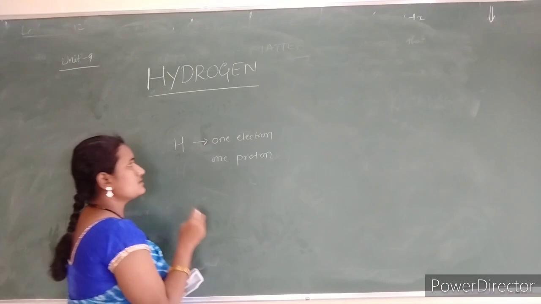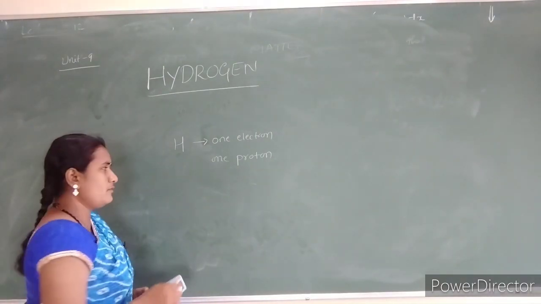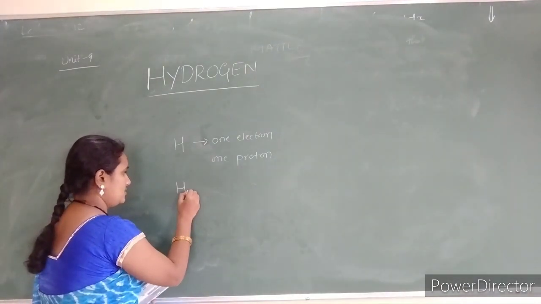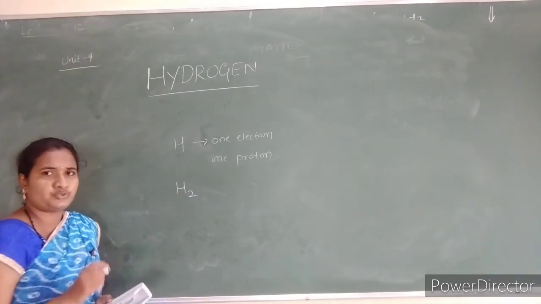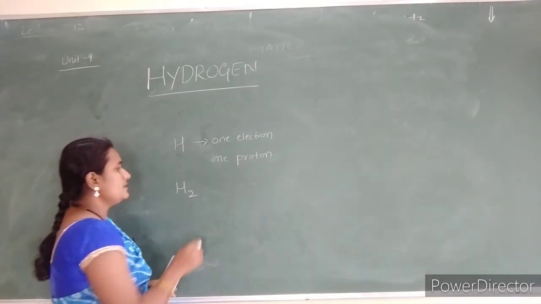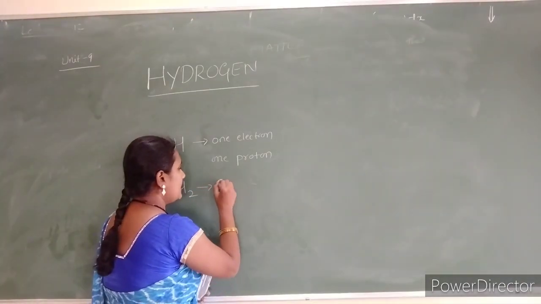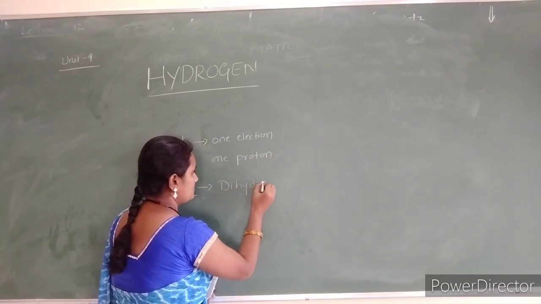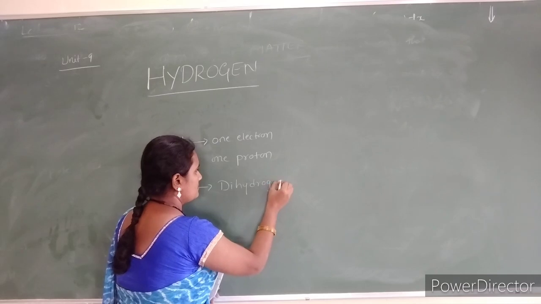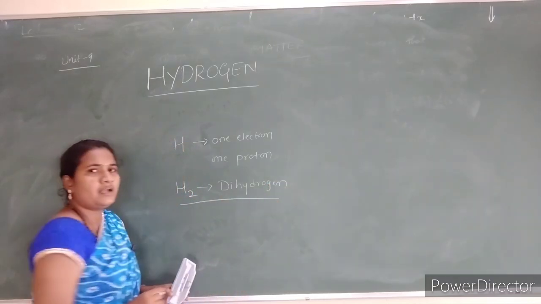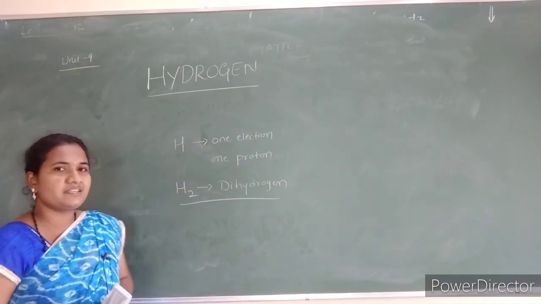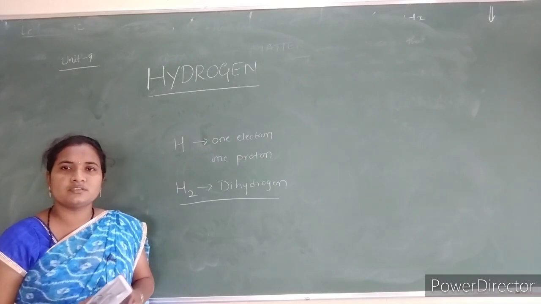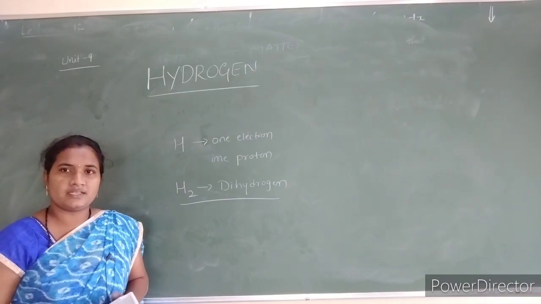It is also present in elemental form as dihydrogen, which we can write as H2. So H2 is dihydrogen, the elemental form of hydrogen. This is a great source of energy in industry as well as in nature.